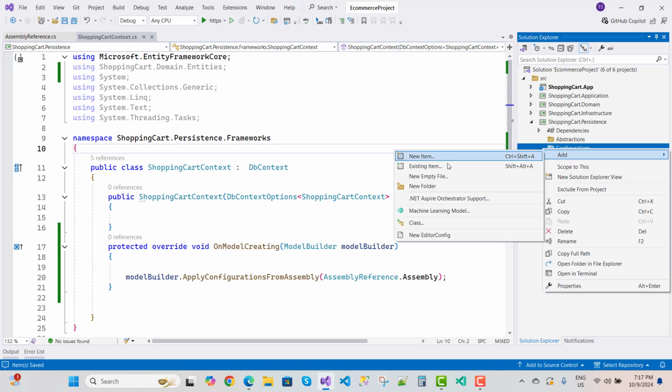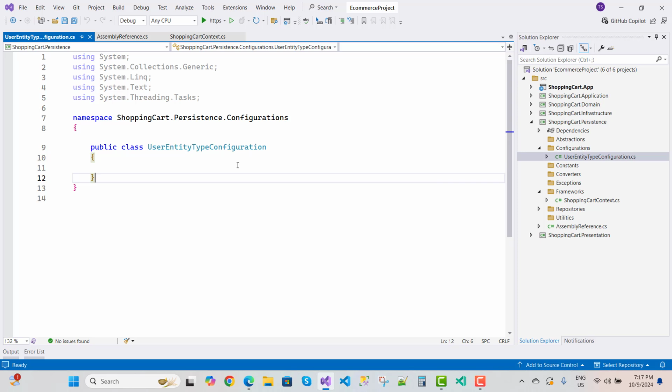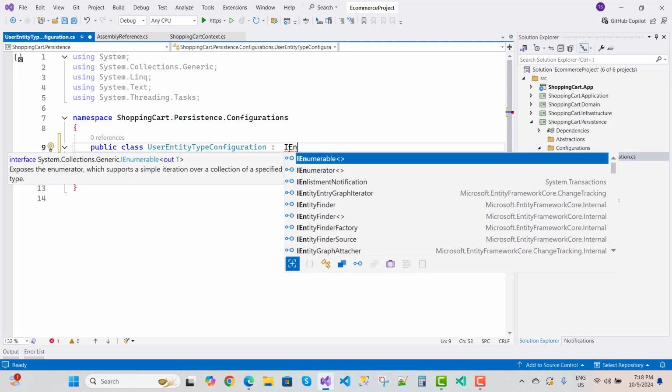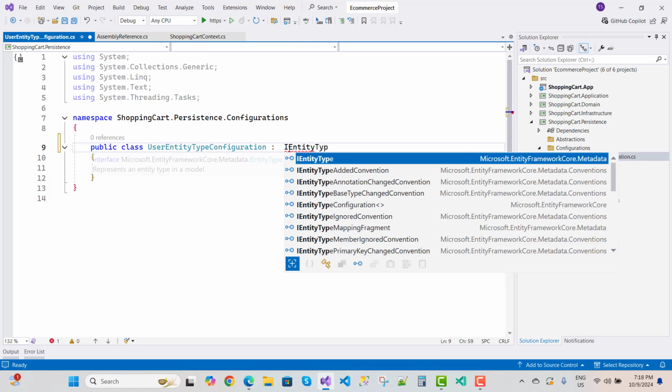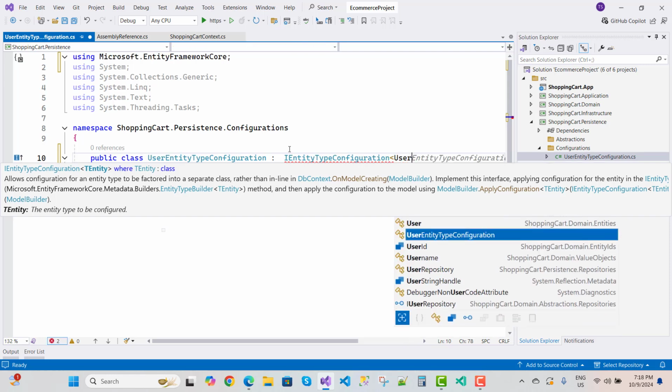Just right click on it and add a new empty file, that is UserEntityTypeConfiguration.cs file. UserEntityTypeConfiguration is inherited from IEntityTypeConfiguration of the User class.